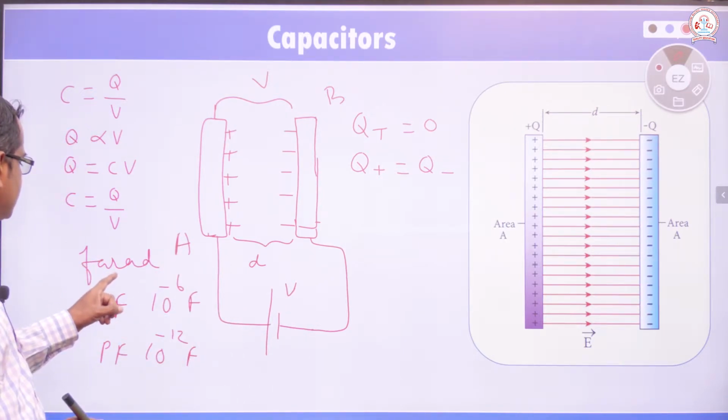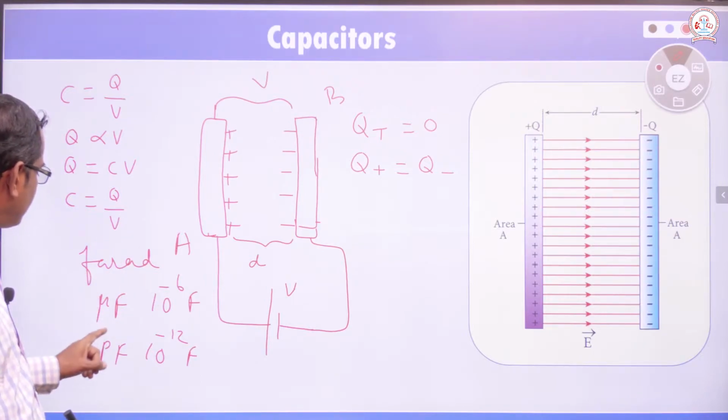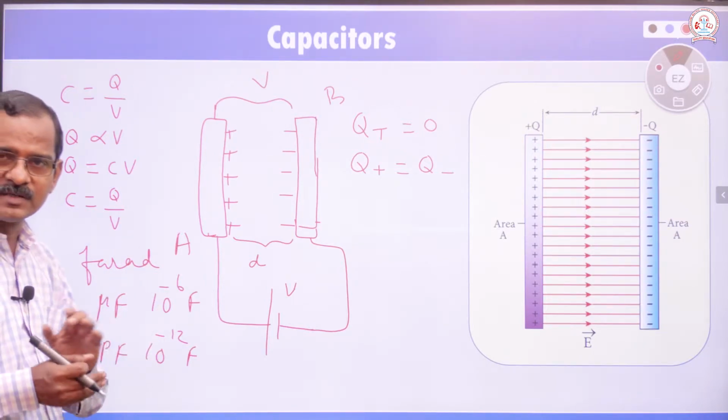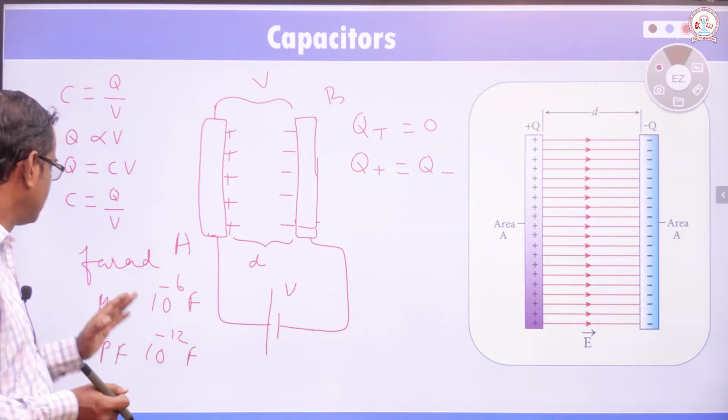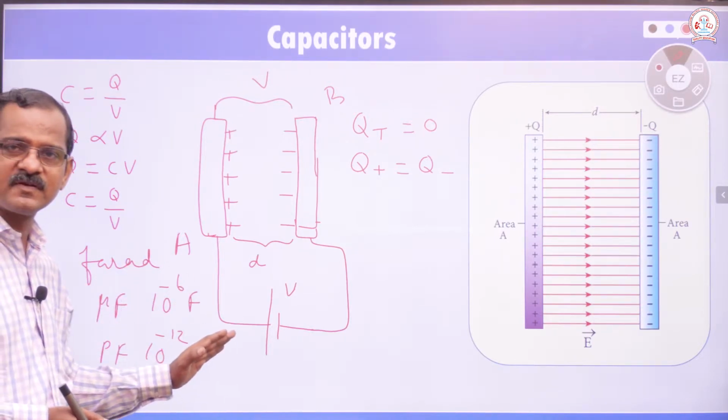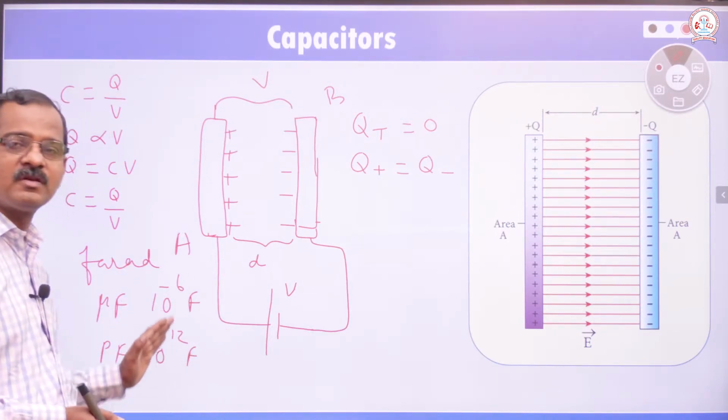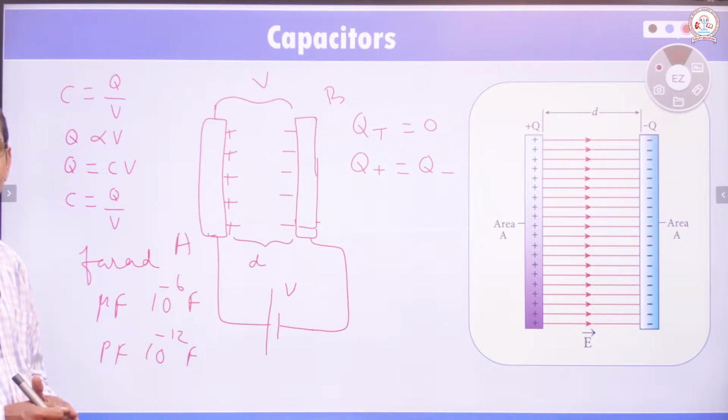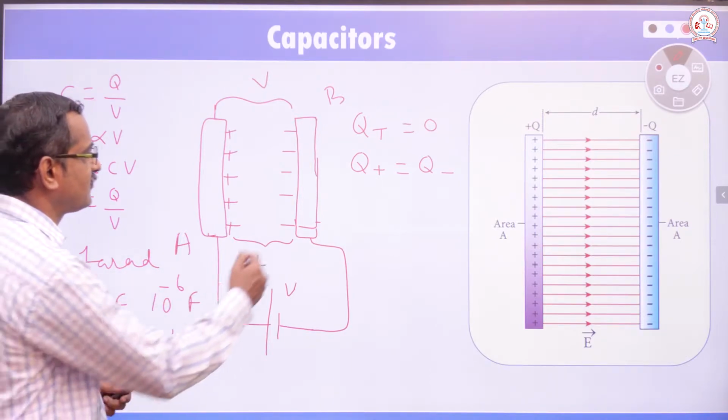Unit for capacitance is farad. Microfarad and picofarad capacitors are generally used in circuits. Microfarad is 10 power minus 6 farad, picofarad is 10 power minus 12 farad. Now let us derive an equation for this.